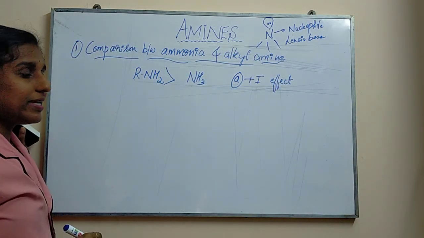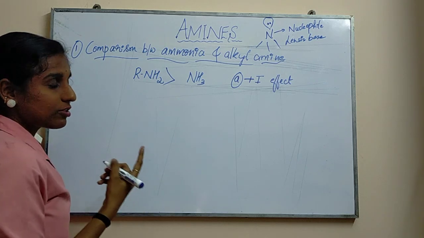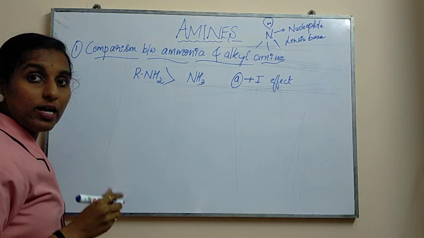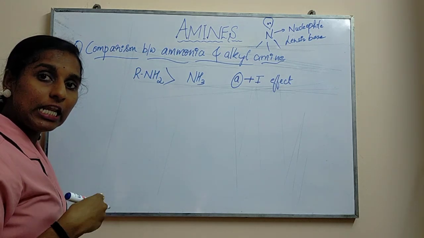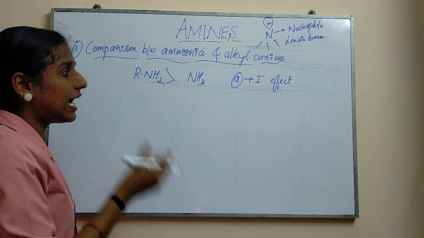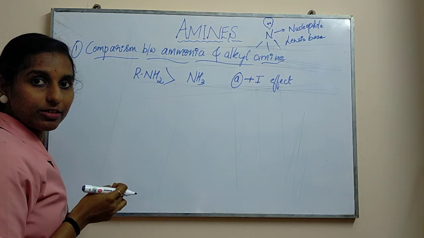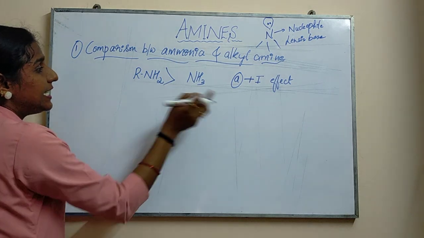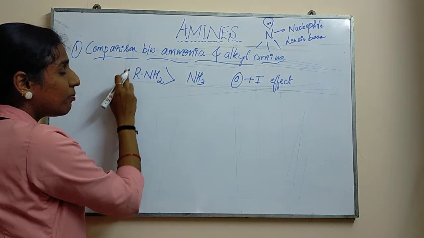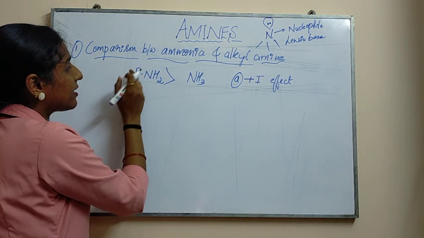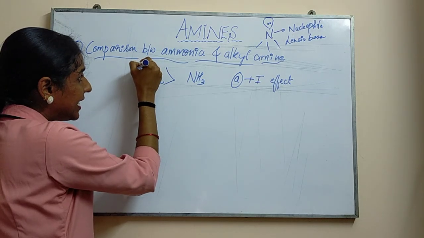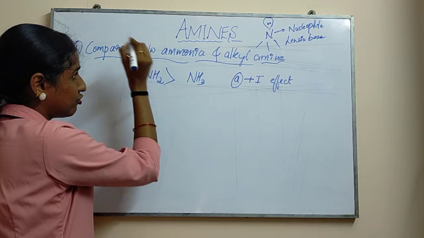Now what is meant by plus I effect? That goes with your alkyl group. Alkyl groups will release the electron, so that effect is known as plus I effect. Here the inductive effect is shown by your alkyl group. The alkyl group will donate its electron to the nitrogen.